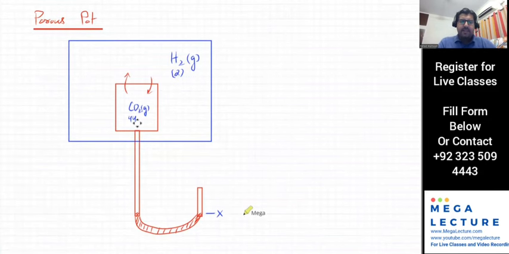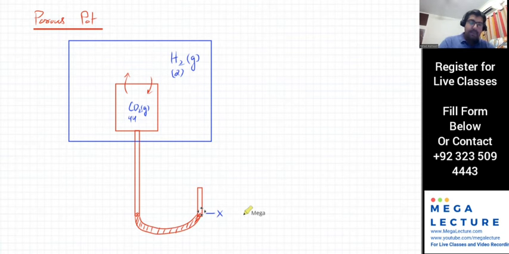And this opening is open. It's not closed. This red one is just one container with a tube connected to it, and the tube has water over here. So what will happen to the water level at X? Anyone? Will it increase? Will it decrease? Will it stay the same? Okay, so it's going to increase, and why would it increase?